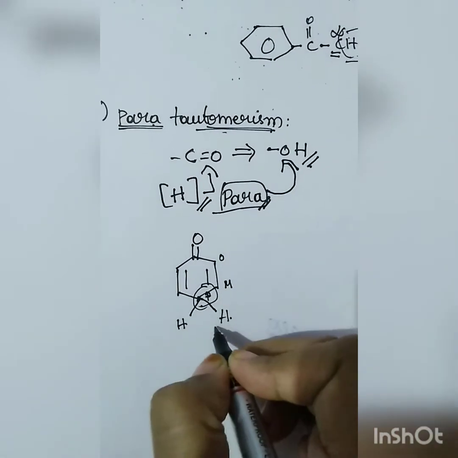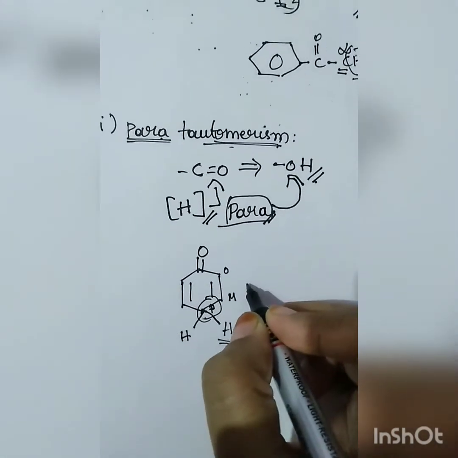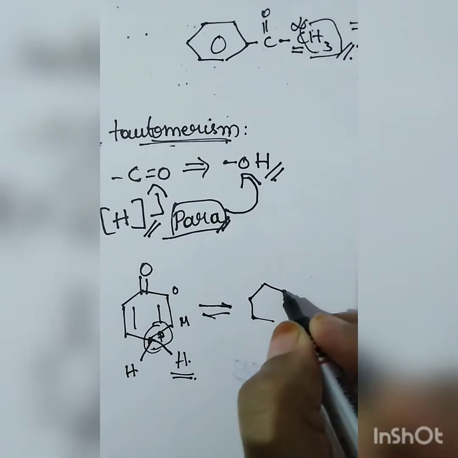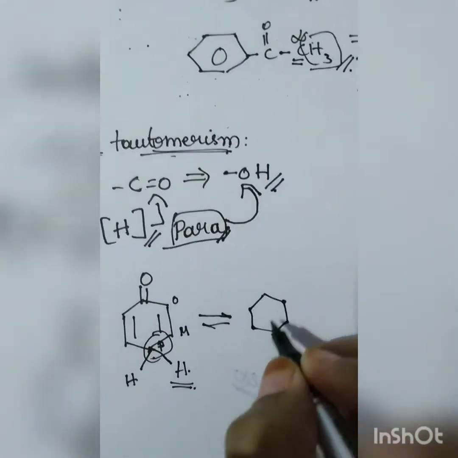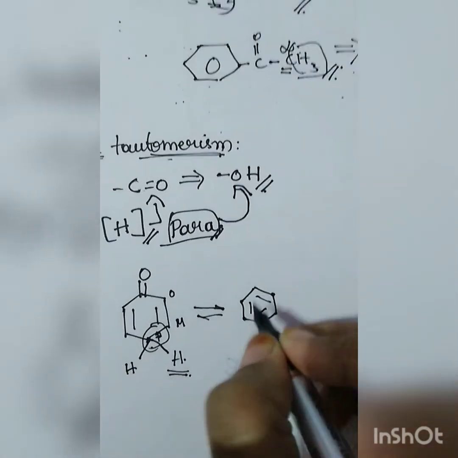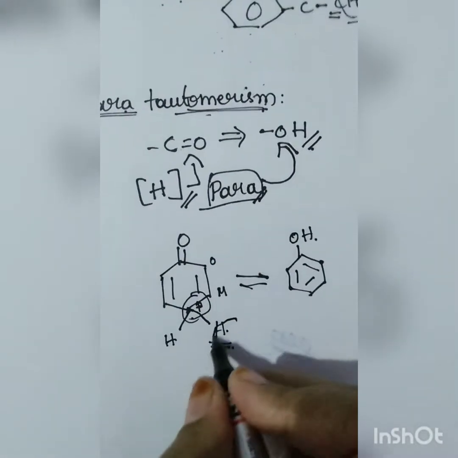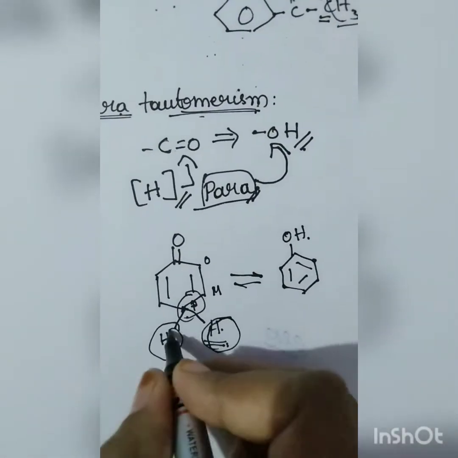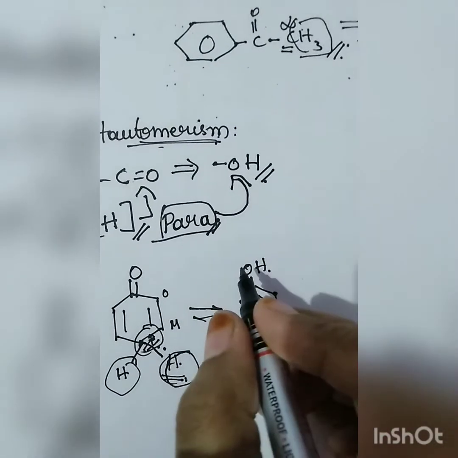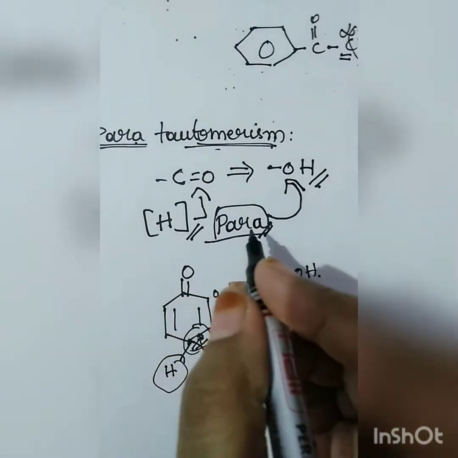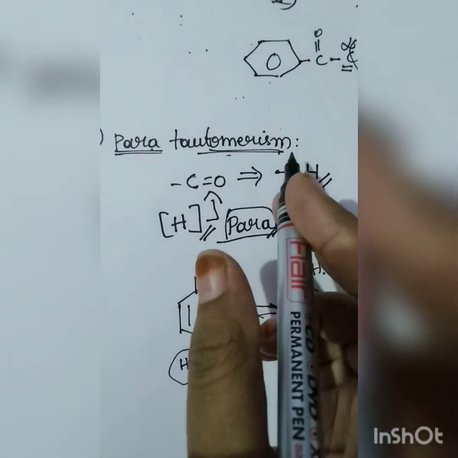So the para position hydrogen will give us an alcoholic group. This is going to form a simple phenol using this particular hydrogen at the para position. We are getting an enol form. From the ketonic form we got an enol form using para hydrogen, that is our para-tautomerism.